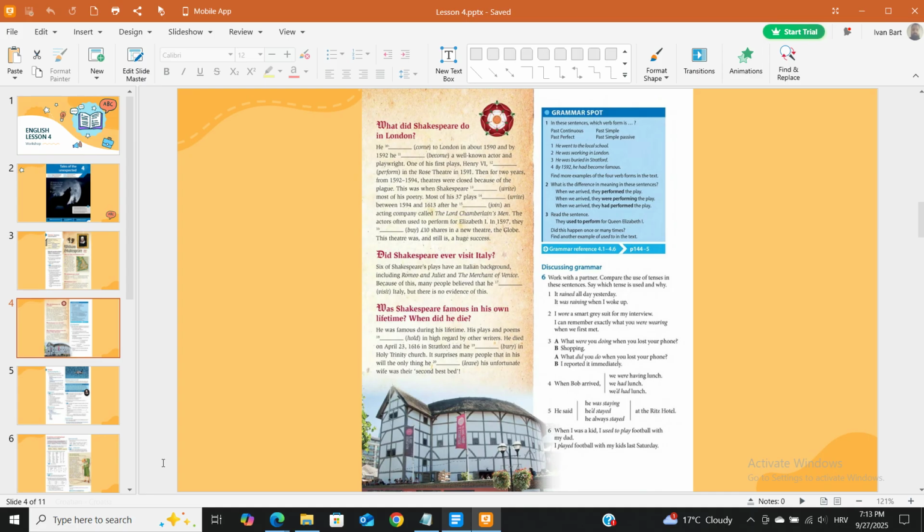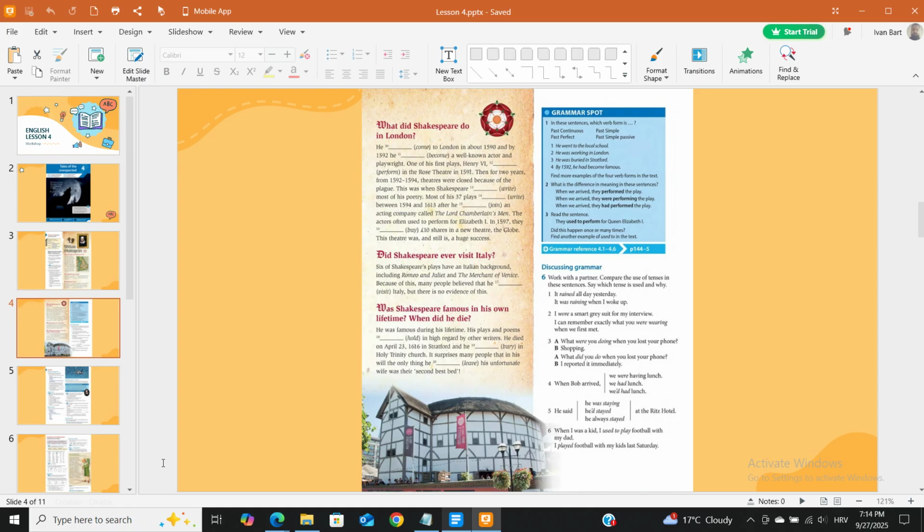3. A. What were you doing when you lost your phone? B. Shopping. A. What did you do when you lost your phone? B. I reported it immediately. 4. When Bob arrived, we had lunch. We were having lunch. We'd had lunch. He was staying. 5. He said he'd stayed at the Ritz Hotel. He always stayed. 6. When I was a kid, I used to play football with my dad. I played football with my kids last Saturday.